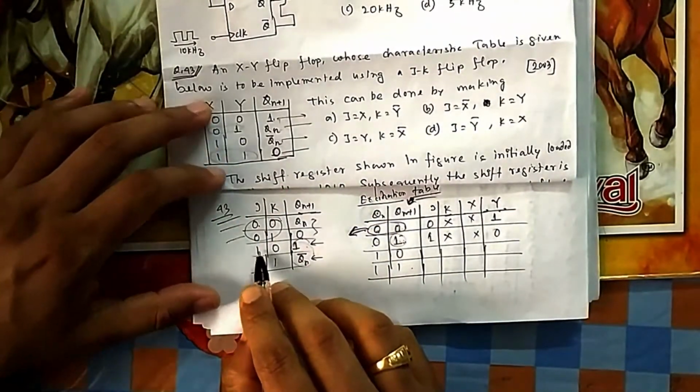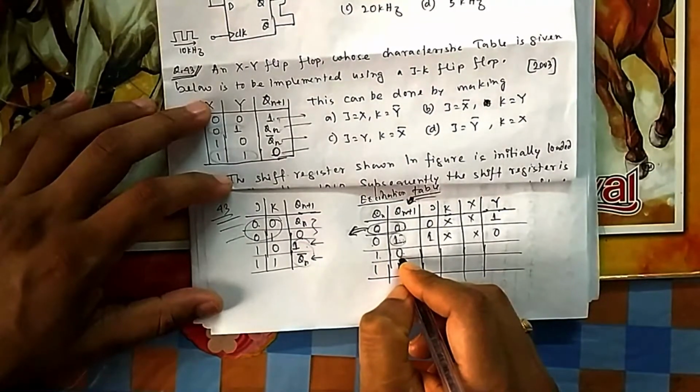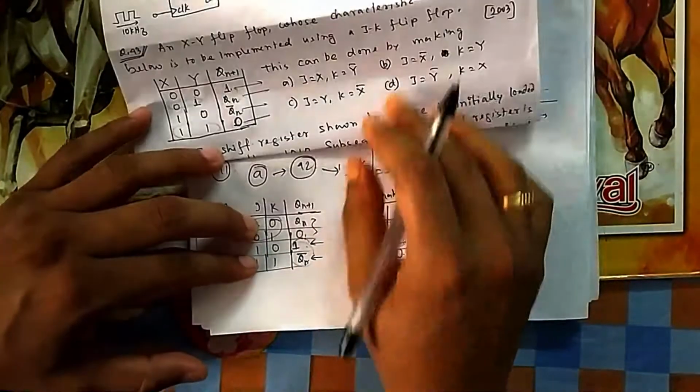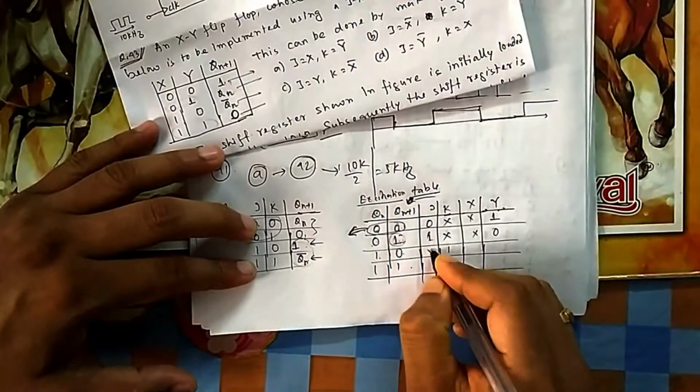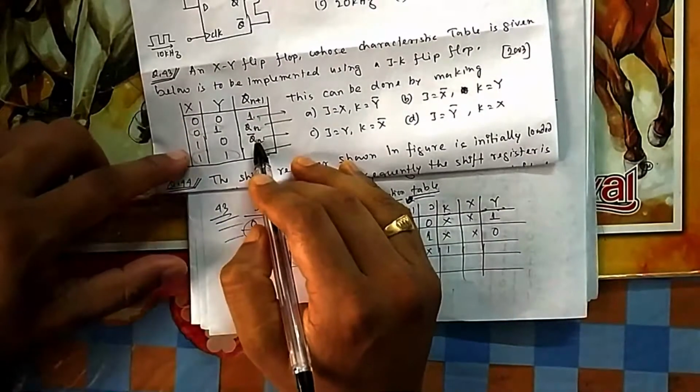Next it is 1 0. 1 0 means output should be 0 or it is the complementary of previous one. Now you check these two. Here k is 1, j can be anything. Here same, output should be 0 or complementary to previous one.